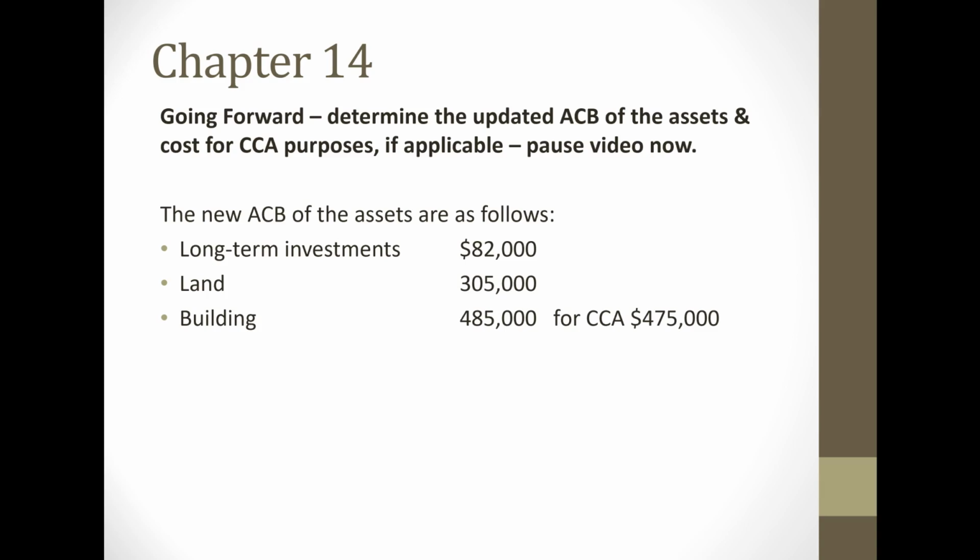Remember, only 50% of the gain was taxable. So for CCA purposes, we're only able to add $10,000, which will bring the total to $475,000. That's the amount that can be used for CCA purposes. And finally, for the equipment, we use the fair market value of $150,000.